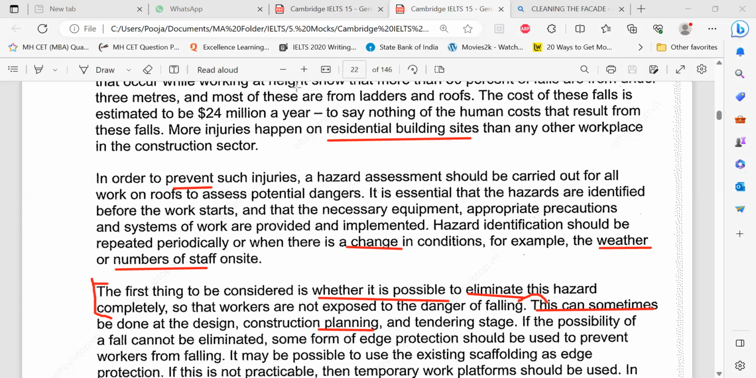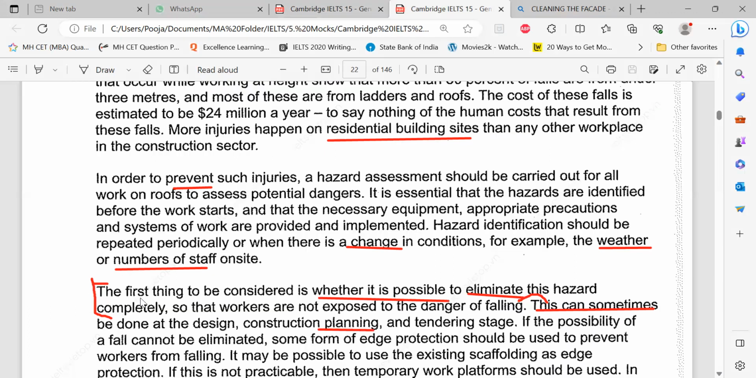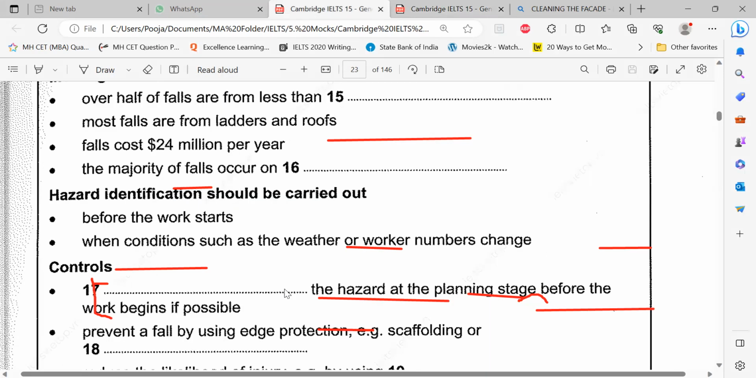All right. Now read the sentence once again to see if it matches. Eliminate the hazard at the planning stage before the work begins is possible. Is it the same thing? The first thing to be considered is whether it is possible to eliminate this hazard completely so that the workers are not exposed to the danger of falling. This can sometimes be done at the design construction planning. Yes. Then I got the word eliminate.